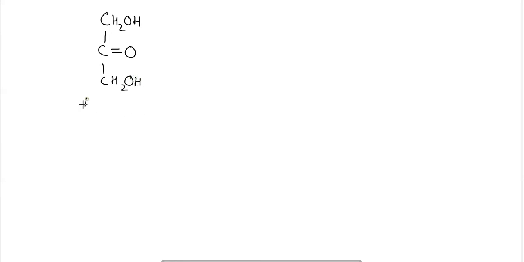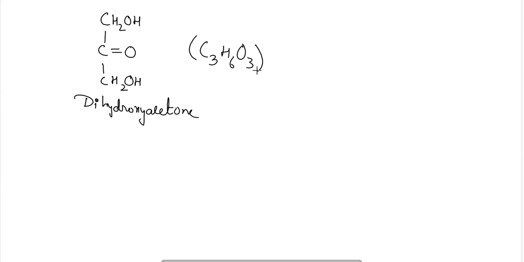The name will be dihydroxyacetone, C3H6O3. Here the compound's structure is generally denoted by this chain structure, which is termed the Fischer structure, the Fischer representation or Fischer projection.